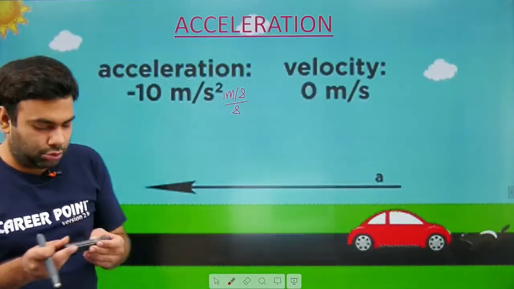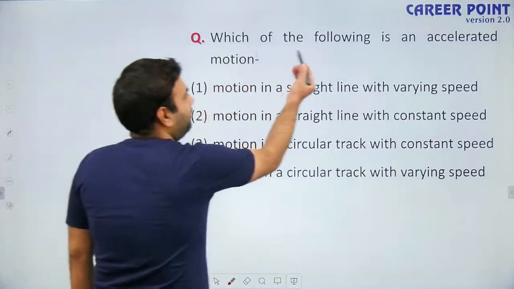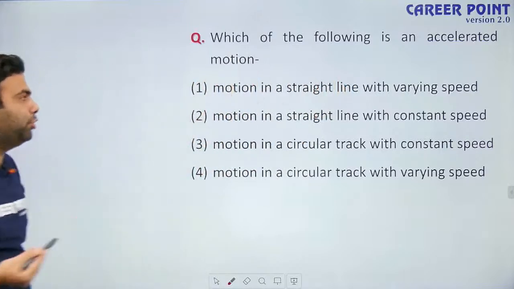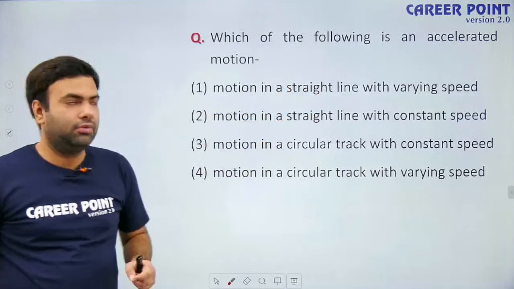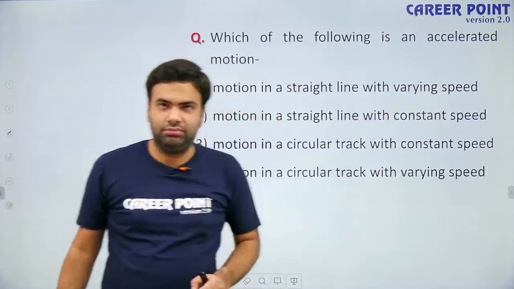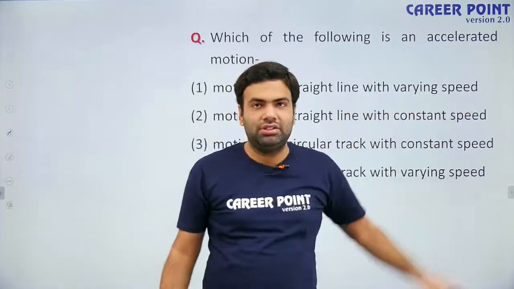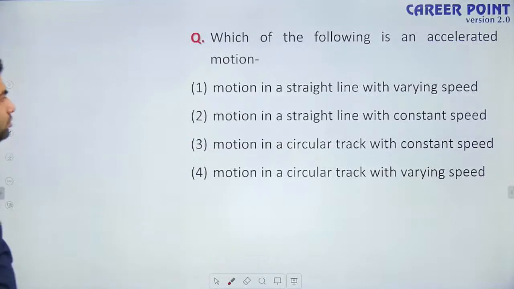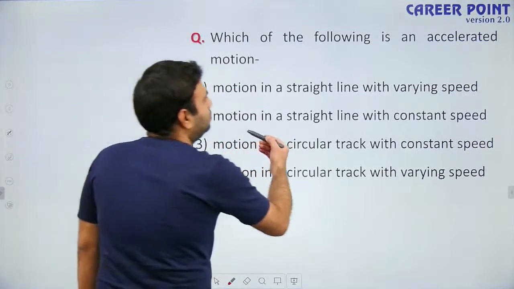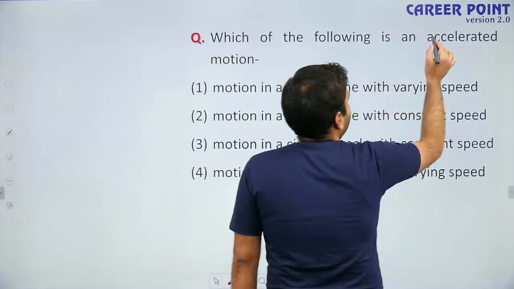Okay, so to understand this, let us solve this question. Which of the following is an accelerated motion? Option 1, motion in a straight line with varying speed. Actually, the question is which of the following is not an accelerated motion?